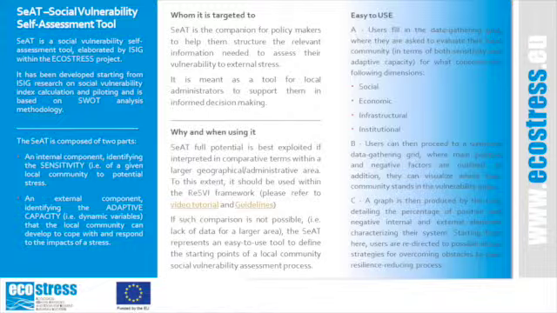Users can then proceed to a summary data gathering grid where main positive and negative factors are outlined. In addition, they can visualize where their community stands in the vulnerability index. A graph is then produced by the tool, detailing the percentage of positive and negative internal and external elements characterizing their system. Starting from here, users are redirected to possible action strategies for overcoming obstacles to their resilience-reducing process.